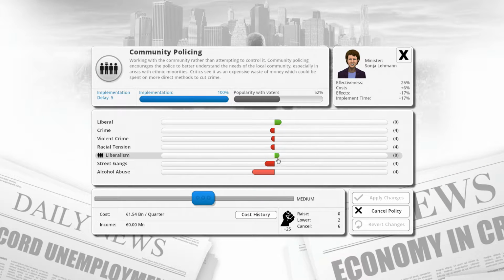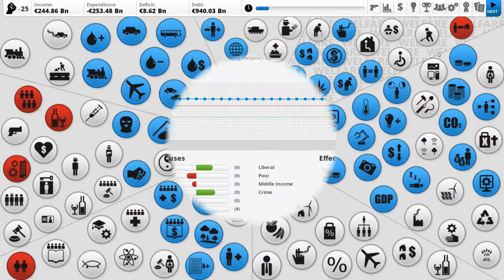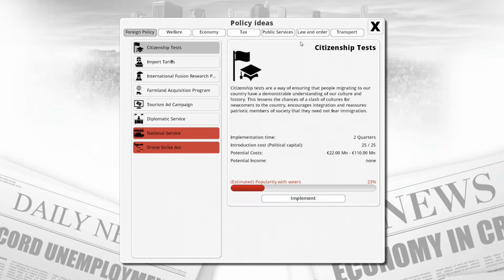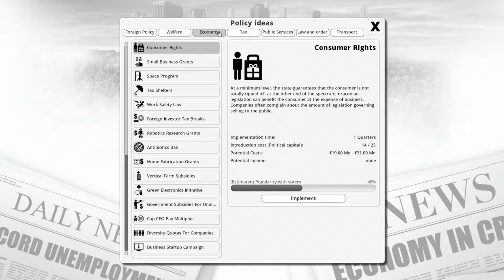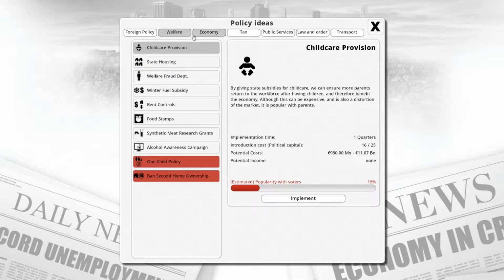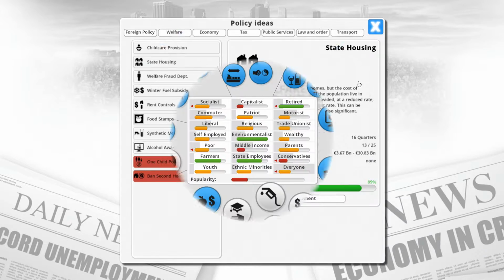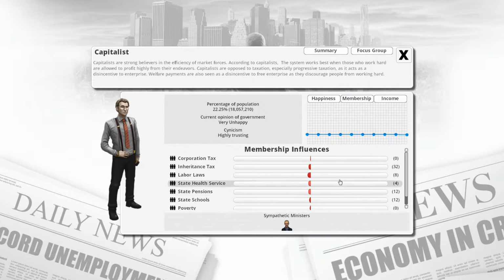Community policing. No, police force would be nice to increase though. Homelessness is going up. But I don't really want state housing. I would like free food. Look at that, everybody wants state housing. They should be more capitalist then, surely, because they've only got the other housing.